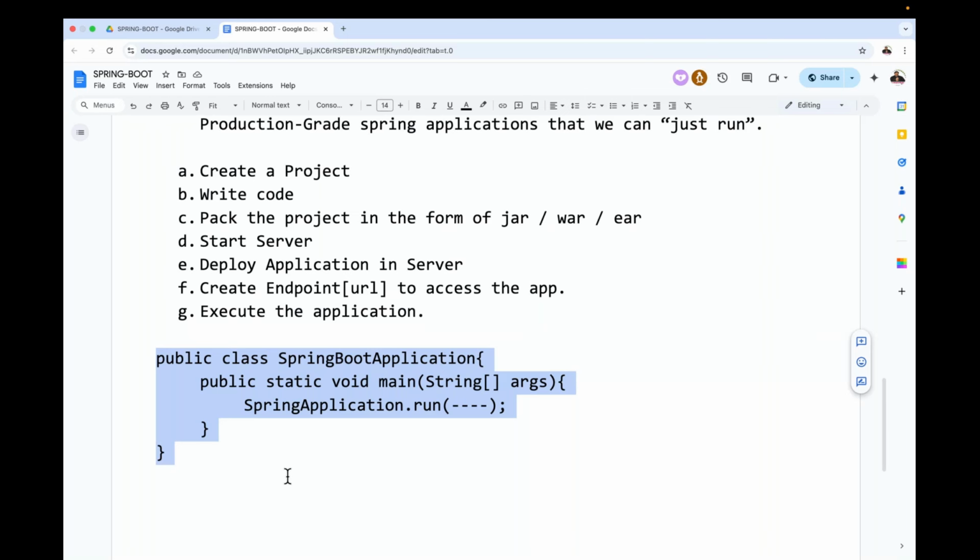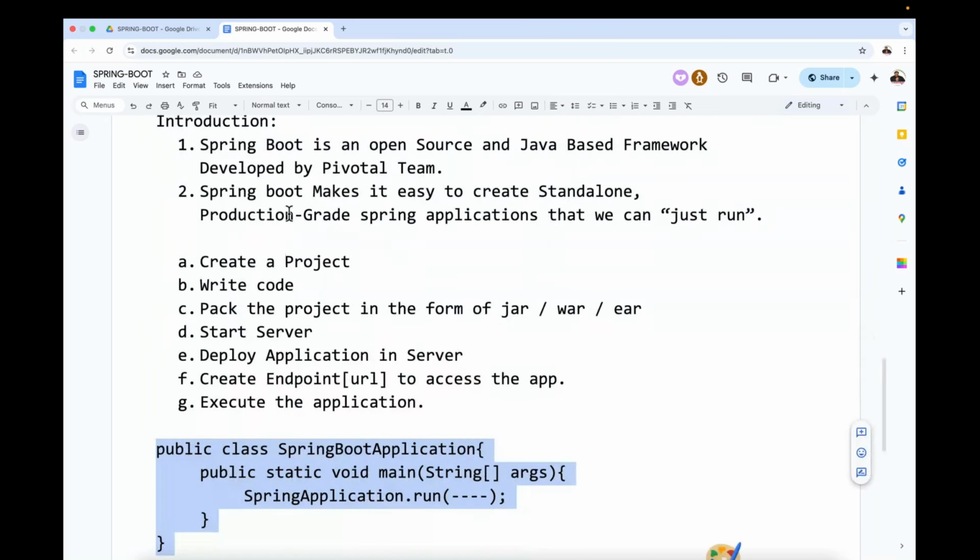So that is the reason why, in the second step, what is provided here is: Spring Boot makes it easy to create a standalone Spring application that we can just run. If we run this, we are able to get the total enterprise environment. That's the point we have to understand. Then what is the next one, sir? Production grade. What is the meaning of this production grade?